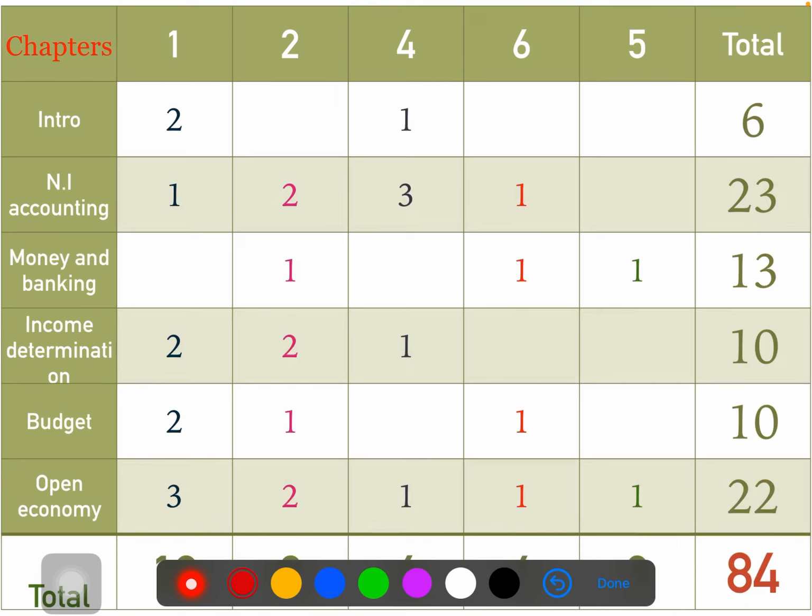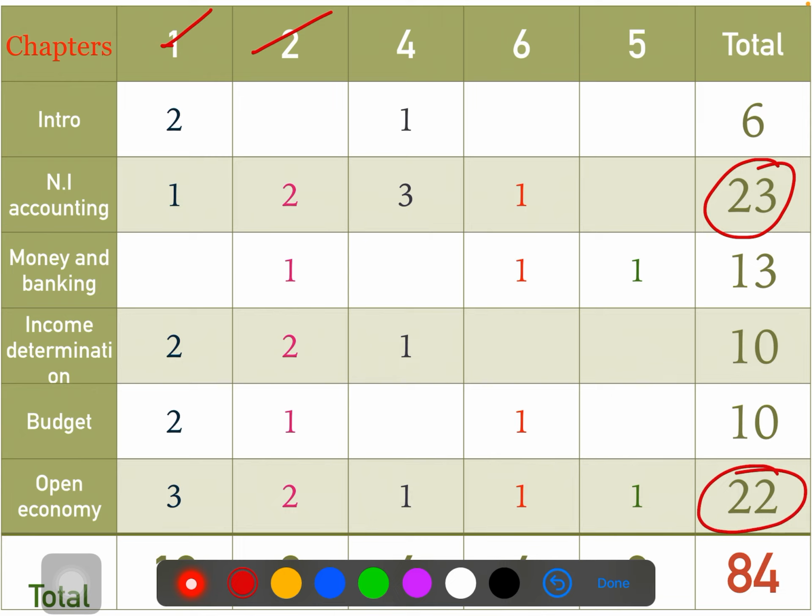Now let's talk about macroeconomics. In the macroeconomics chapters, again 1 mark and 2 marks you have to cover from all the chapters. First of all, let me check the high weightage chapters. Here you can see the second chapter, national income accounting, and the last chapter, open economy, are high weightage chapters.